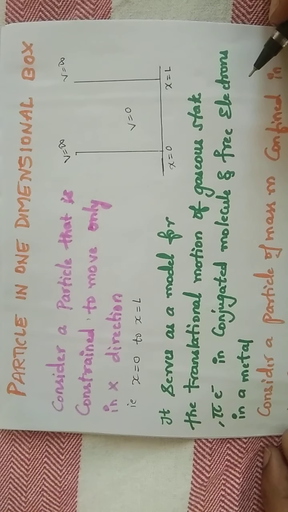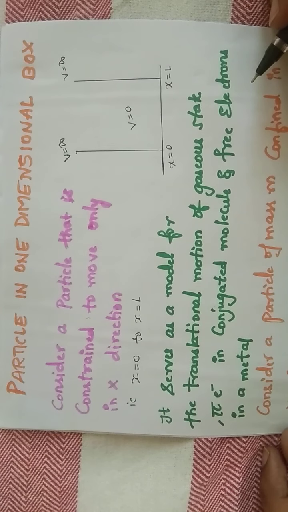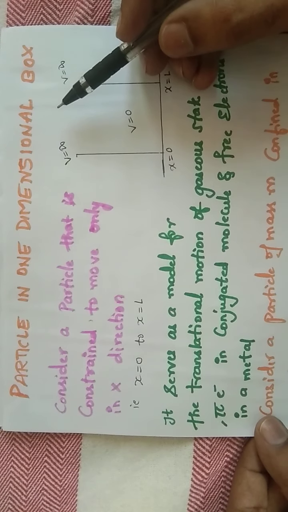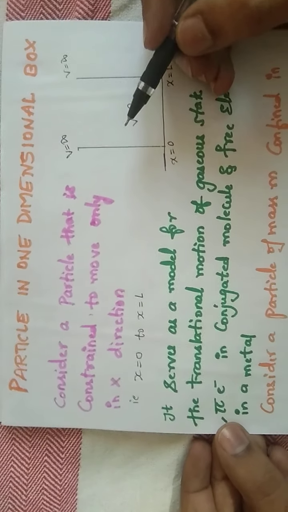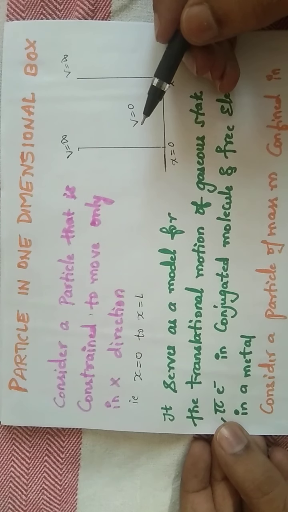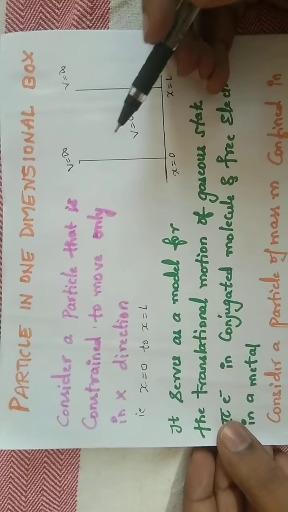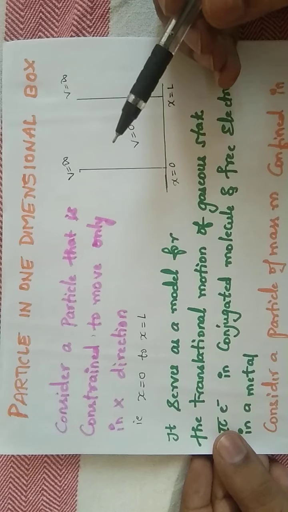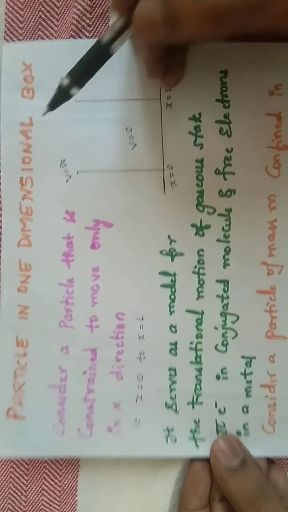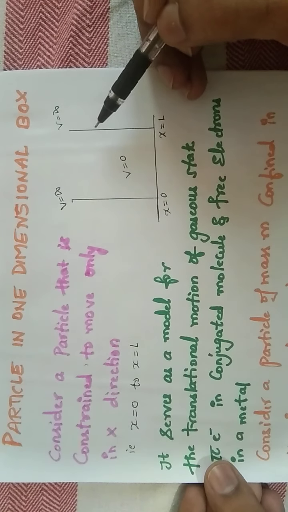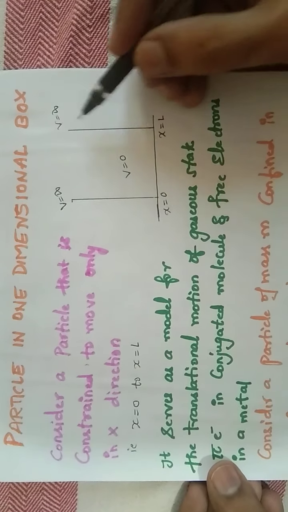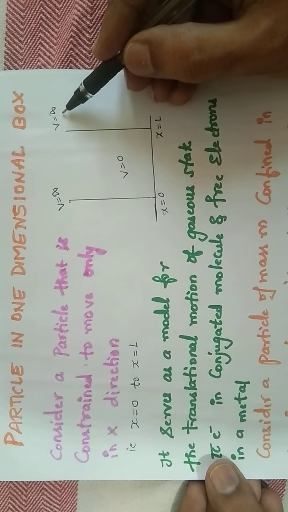Good morning, everyone. Today we are going to deal with one topic in quantum mechanics, that is the particle in a one dimension box. We know that we have solved the Schrodinger wave equation for a single particle system. Now we are going to apply the Schrodinger equation to the particle in a one dimension box, where a particle is confined in a 1D box, where the potential inside the box is zero and the potential outside the box is infinity.